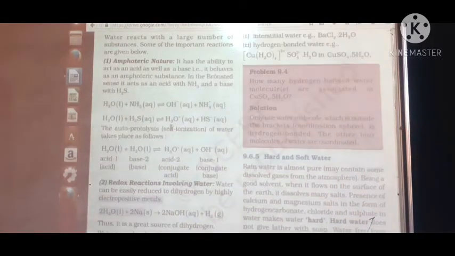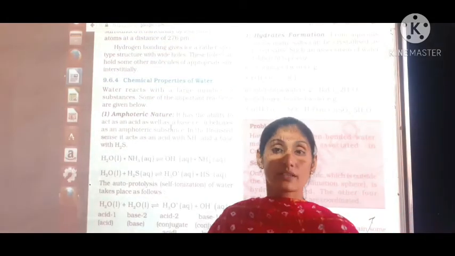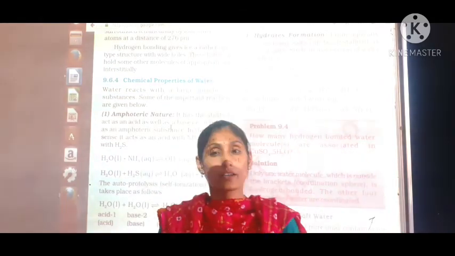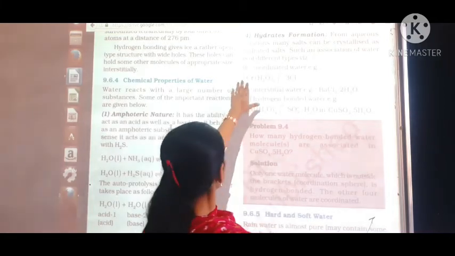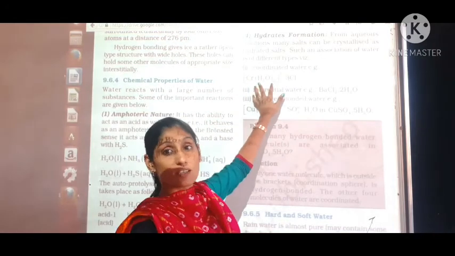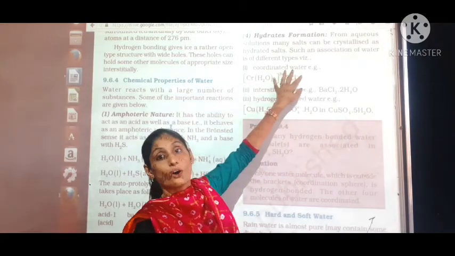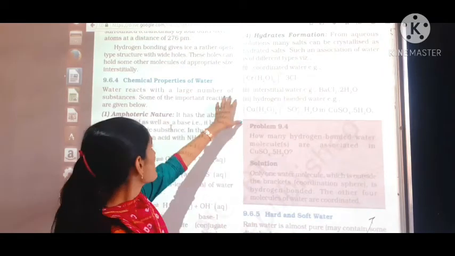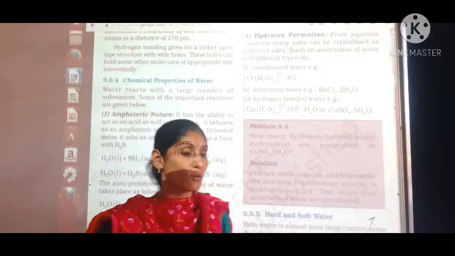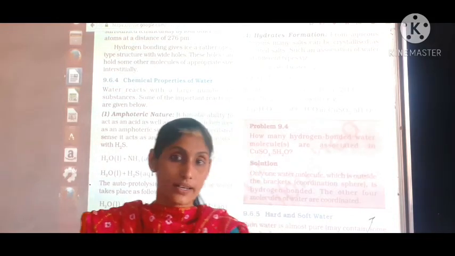Whenever we talked about aqueous solution hydrate formation, that means whenever it is dissolved, many of the compounds form their hydrates, and that type of water is of three kinds: coordinate water, interstitial water, as well as the last one, hydrogen bonded water. The examples are given over here. Whenever 6 molecules of water are attached with the central metal atom, that is known as coordinate water. Interstitial water, whenever any ionic compound is dissolved in water, that type of water is known as interstitial water. And next, hydrogen bonded water, that means the water containing hydrogen bonds in between.